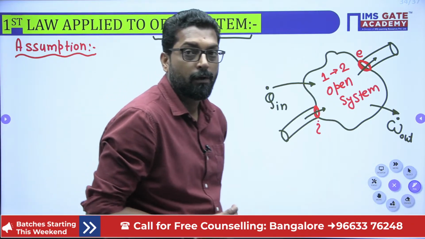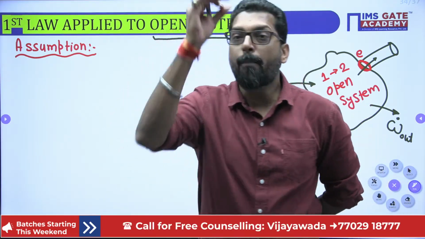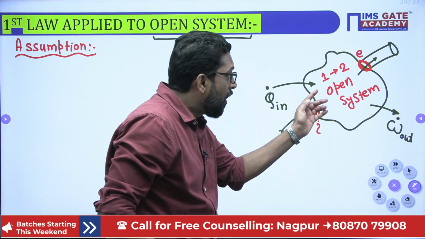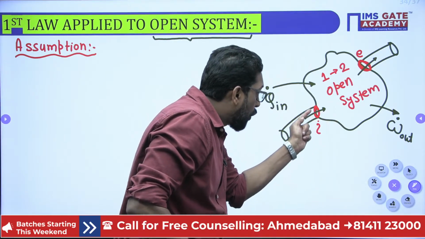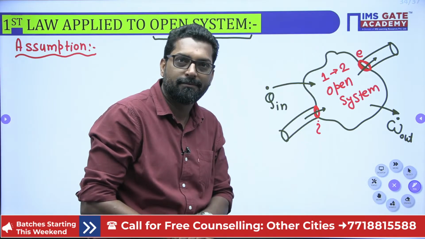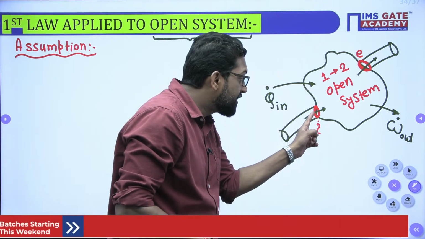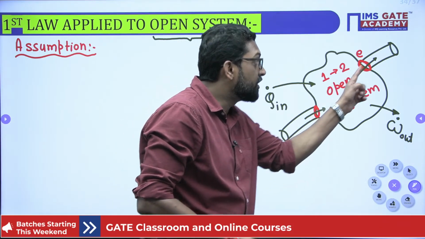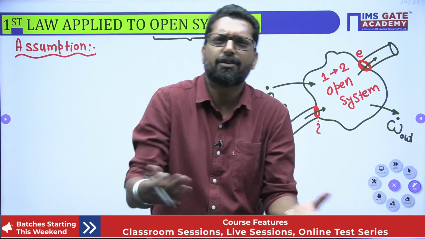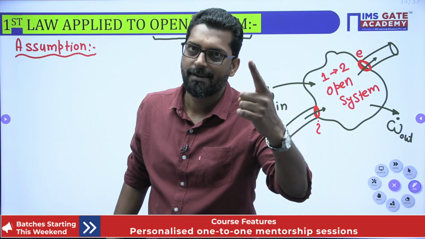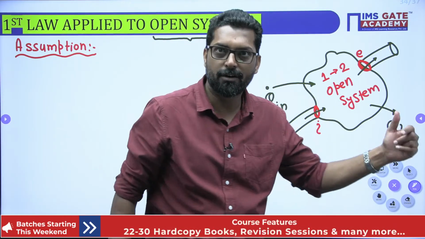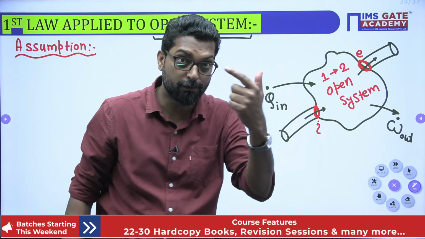Okay. See, beta, there is a very important assumption: while the quantity goes in or out, at that cross section, the properties are uniform. That means the property will not change while it enters the cross section or exits from the cross section. You may think, sir, what happens if you don't know this? There is no problem. Yes, it is a problem. While solving problems, there must be a mistake if you don't know this assumption. I will solve one question in the next session, and there is also a GATE question for that.